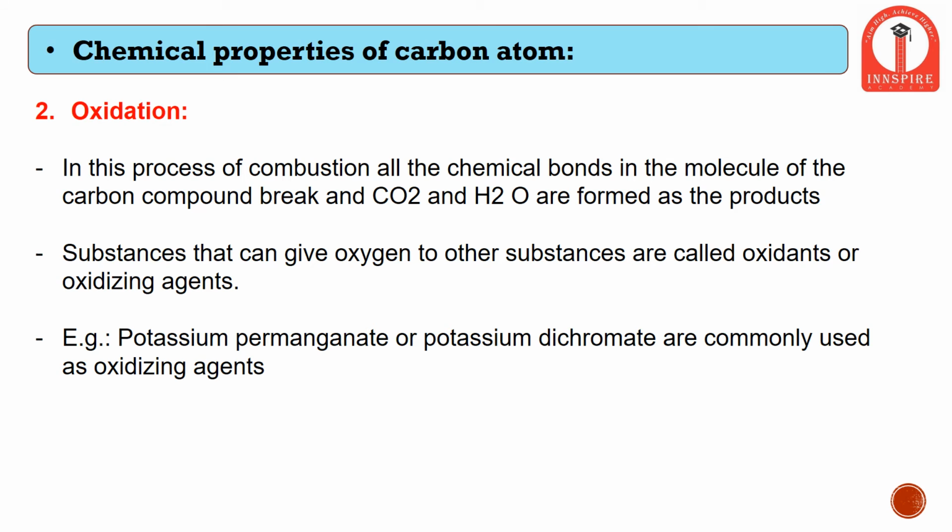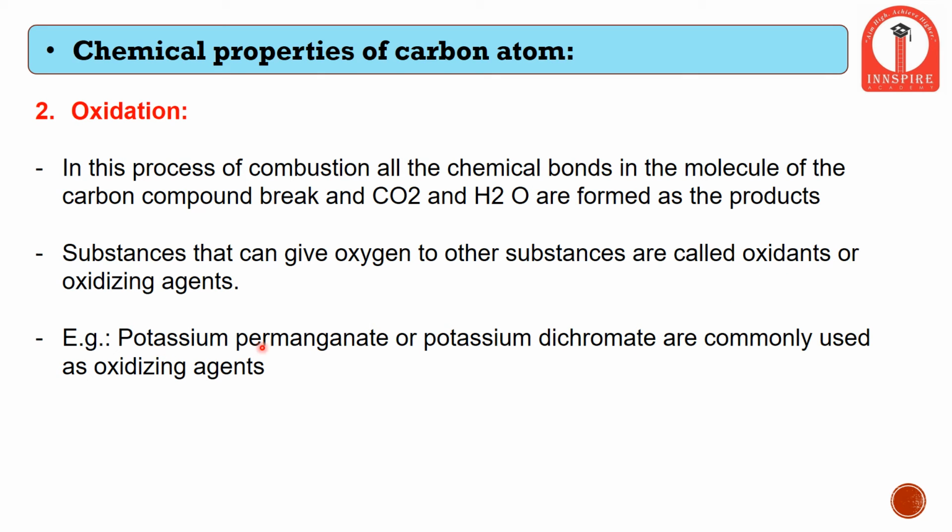The next type of chemical reaction is oxidation. In the process of combustion, in the earlier reaction, we studied how carbon compounds, when fired in the presence of oxygen, give rise to the formation of water, that is H2O, and carbon dioxide. Similarly, substances which can give oxygen to other substances are called oxidants, or oxidizing agents.